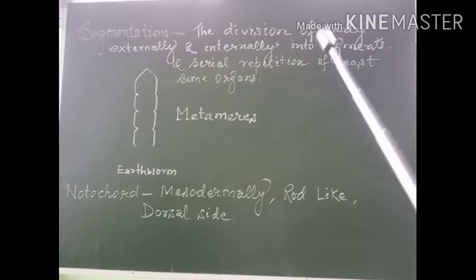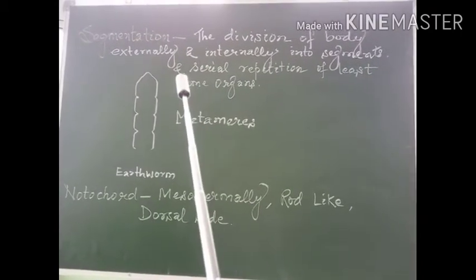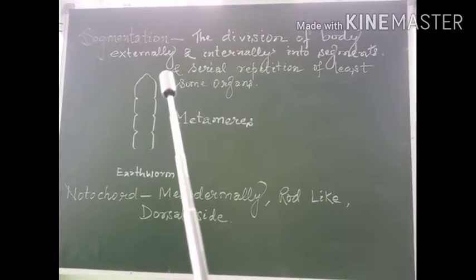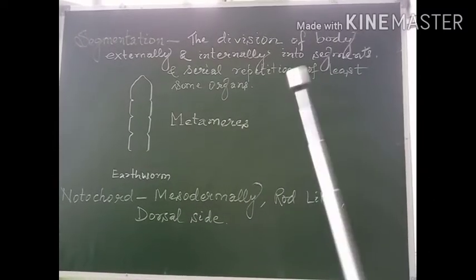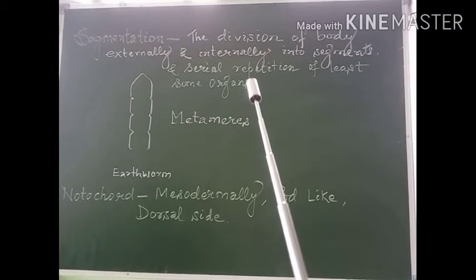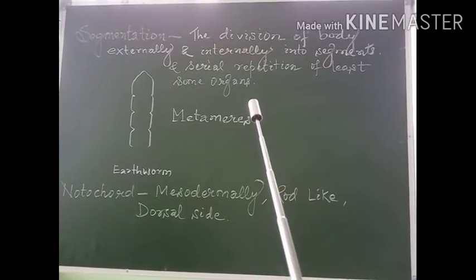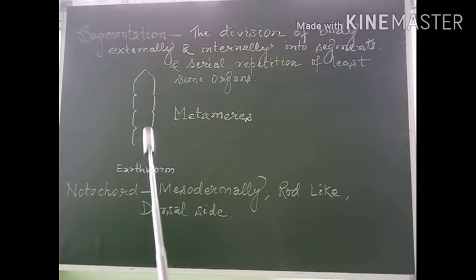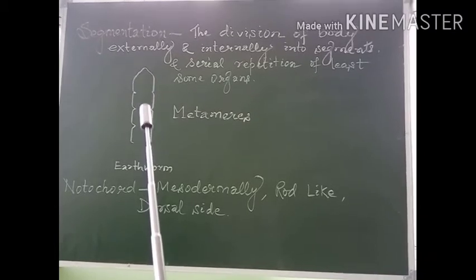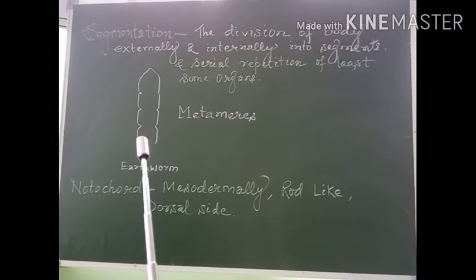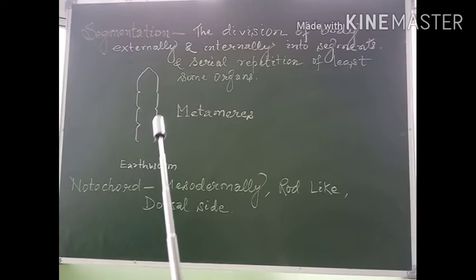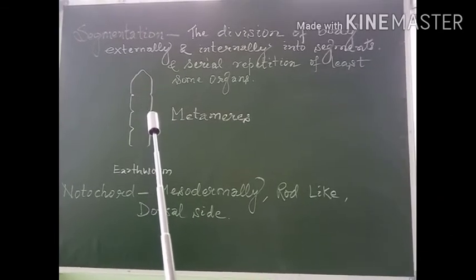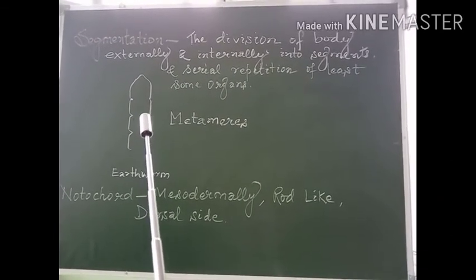Now we'll discuss the next aspect, which is segmentation. When the body of the animal can be divided externally as well as internally into segments, and there is serial repetition of at least some organs, it is called segmentation. For example, in the case of earthworm, we observe that the body is divided externally, with clear cuts visible to us, and it is also divided internally, with serial repetition of at least some organs.